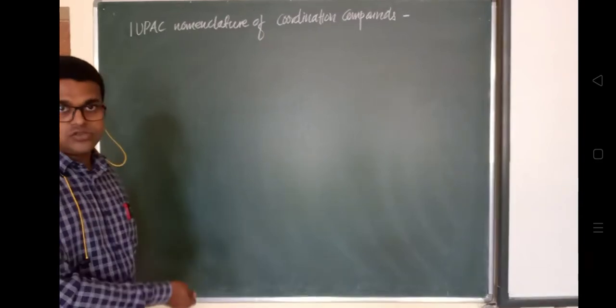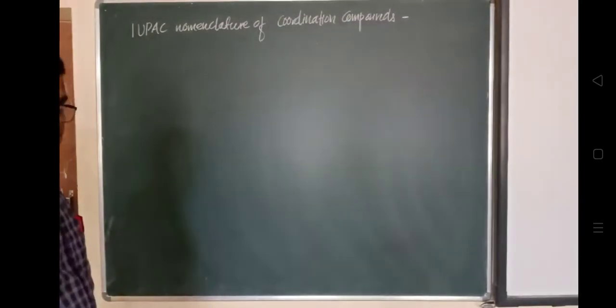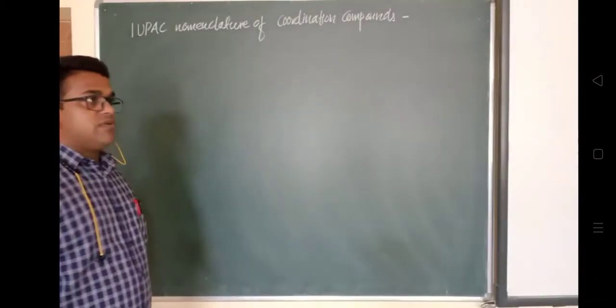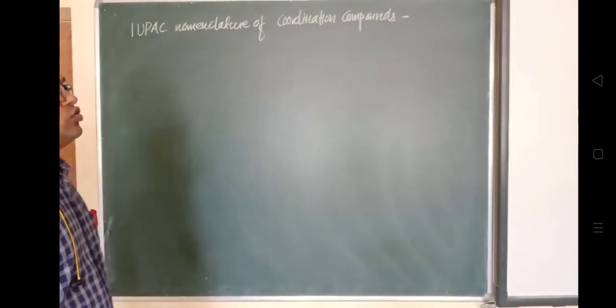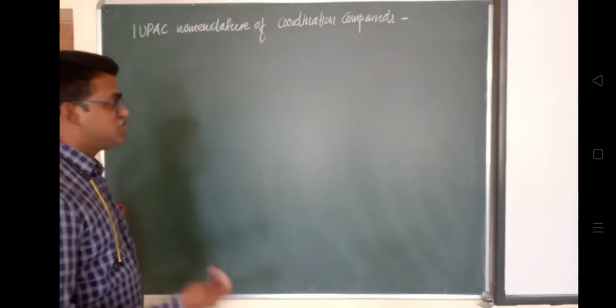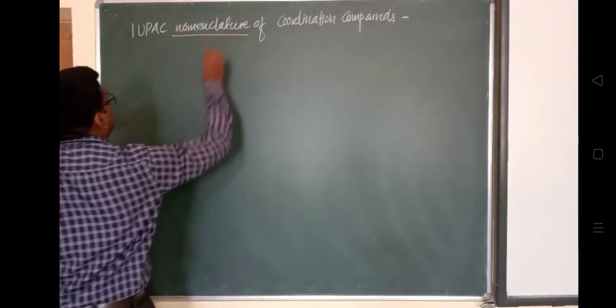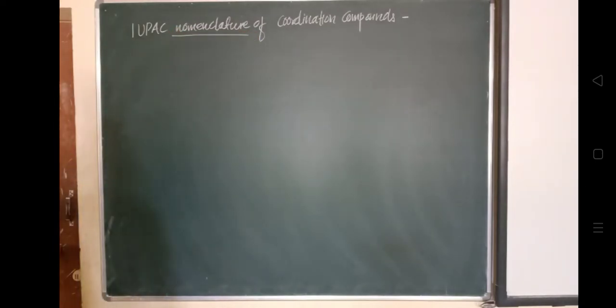We have also seen the classification on the basis of the number of ligands and on the basis of cationic or anionic charge. Now we will see their nomenclature. This is a very important topic: how to give the nomenclature of these compounds.